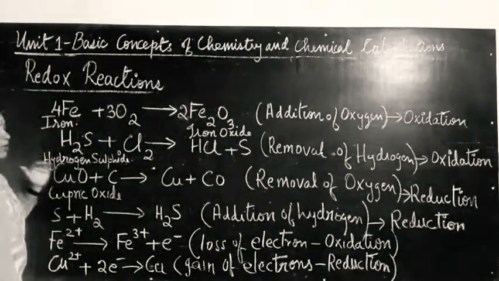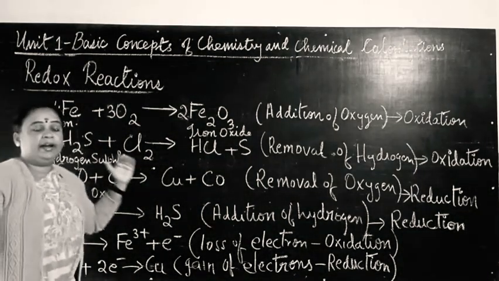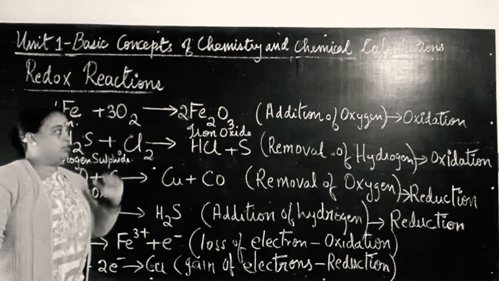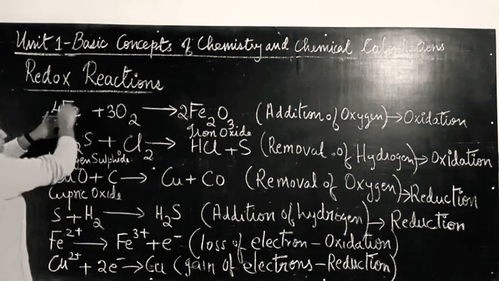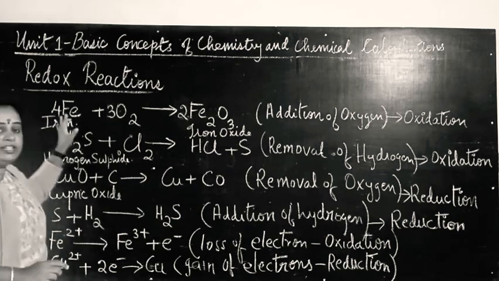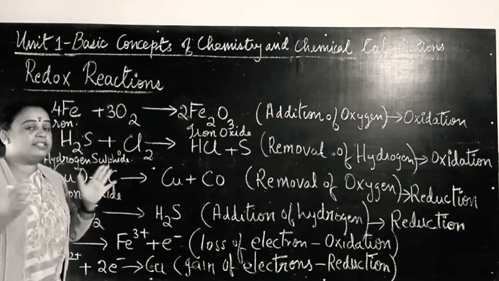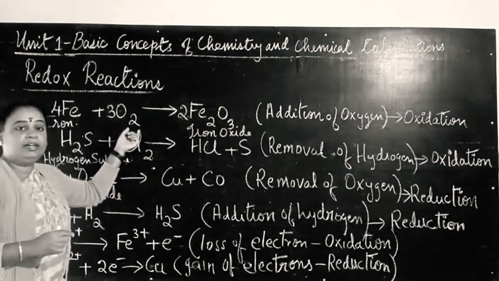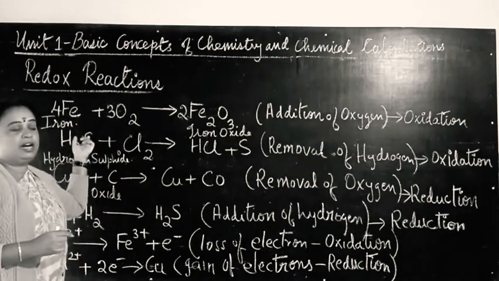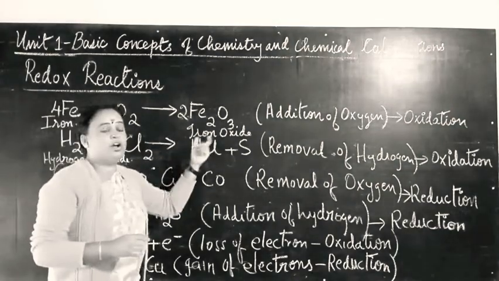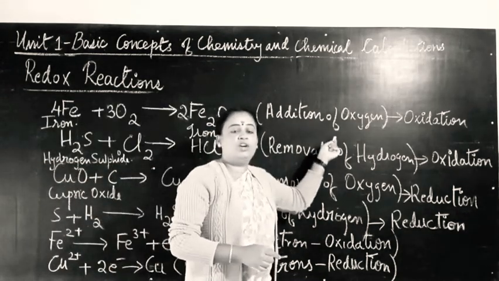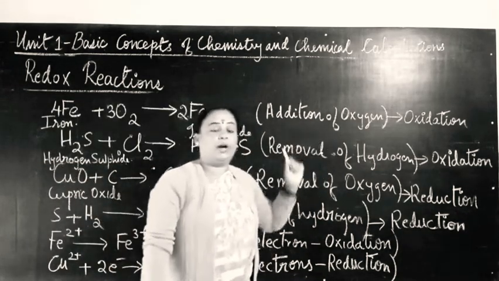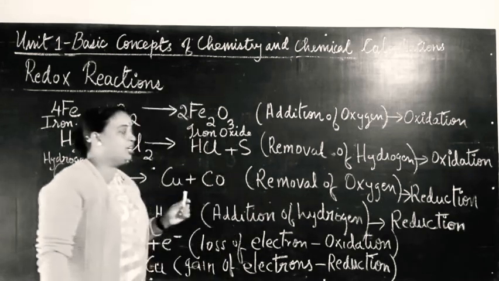Okay, so now let us see how the iron is getting oxidized to iron oxide. To the iron, oxygen is added. We know oxidation is a reaction where oxygen is added. So here, to the iron, oxygen is added, and as a result we get iron oxide. So this is an example for oxidation where oxygen is added to iron. Yes, so this is an oxidation reaction.